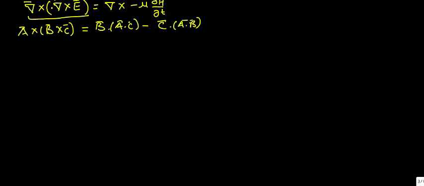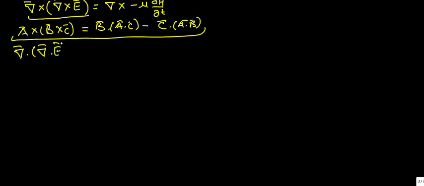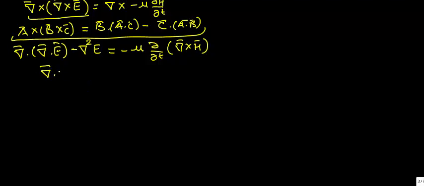Here A is del, B is also del, and C is E. If we use this formula in the expansion of the above expression, we can write del dot E minus del square E equals minus mu, which can be taken common, curly upon curly t, del cross H. Now we have already said that del dot E equals 0.